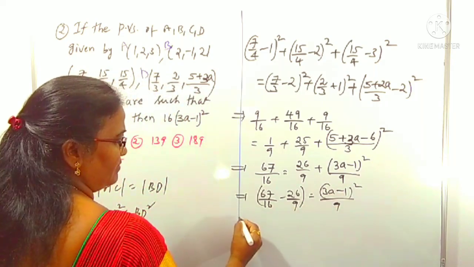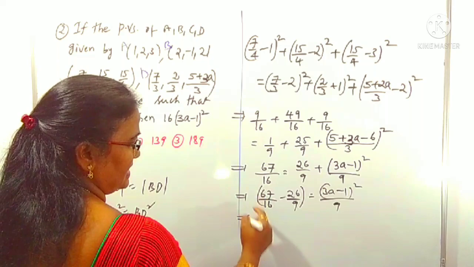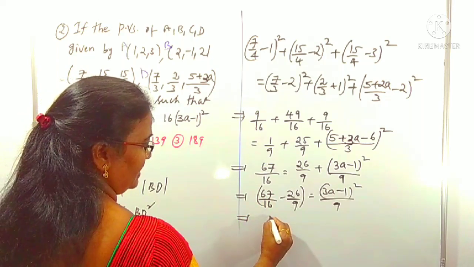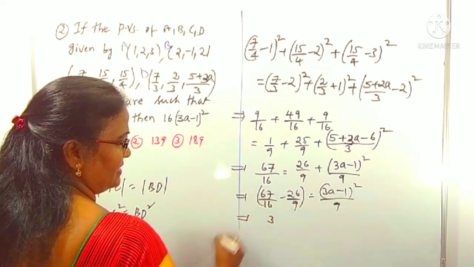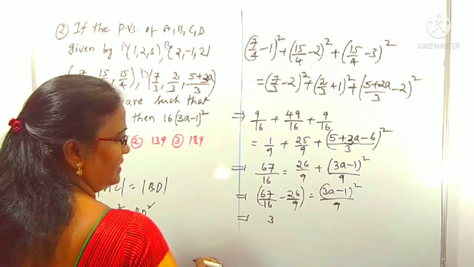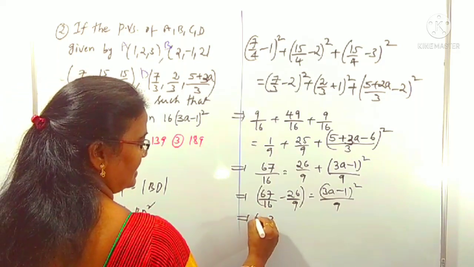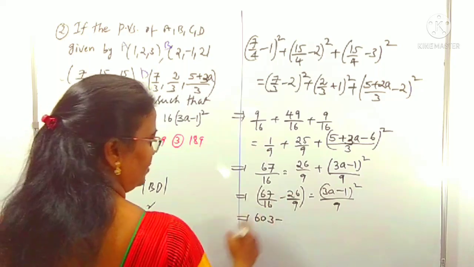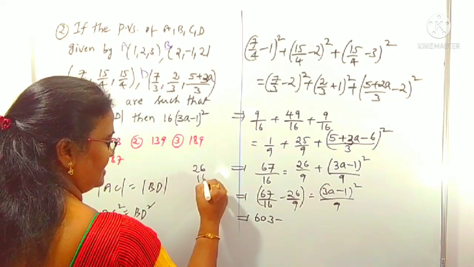Taking the LCM and doing the calculation: 9 67s, 9 7s are 63, 9 6s are 54, plus 6 is 60. 60 minus 16 26s.